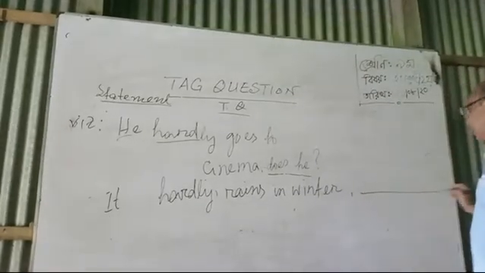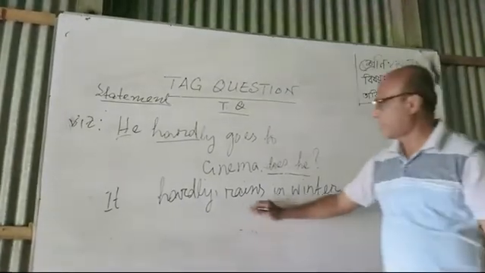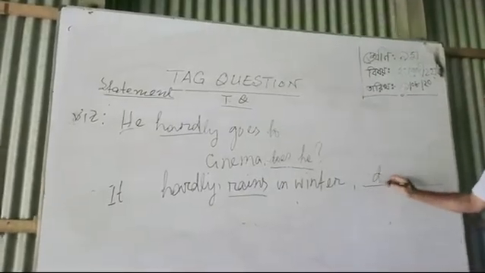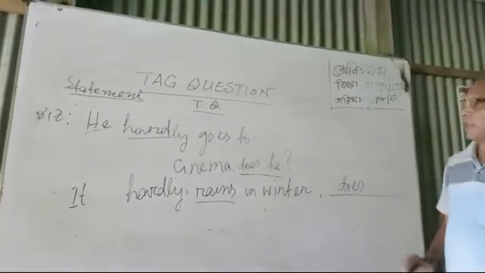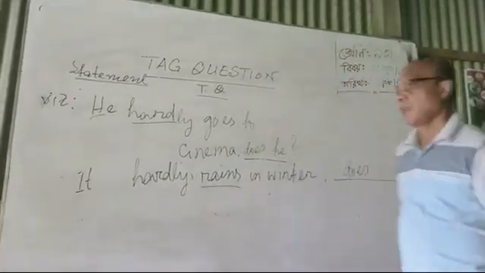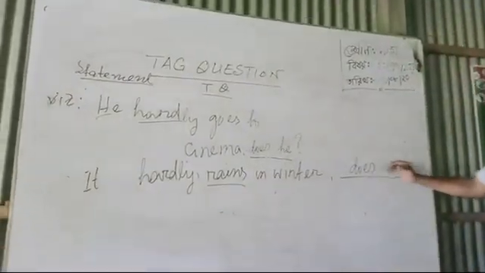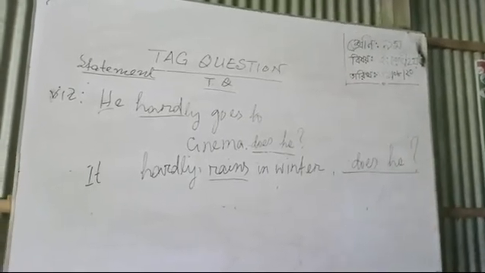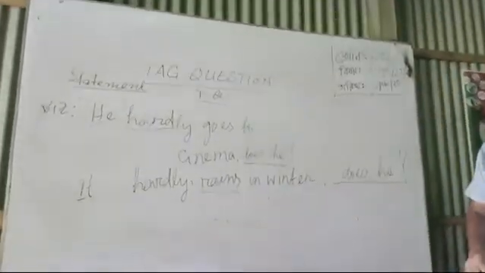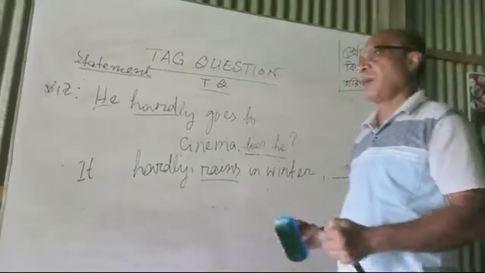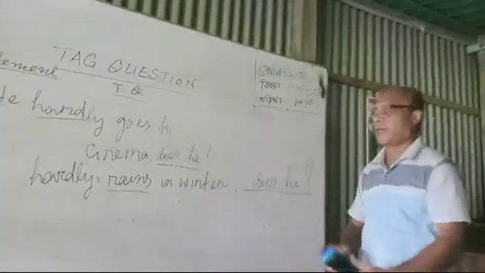What will be the question? As you can see, rains is from present indefinite tense, so we'll write the auxiliary verb does. Then there is hardly. The word hardly means negative, so we will not write not here. Then the subject, it. So the answer will be does it. If you get any word like hardly, rarely, seldom, barely, you will not write not here.